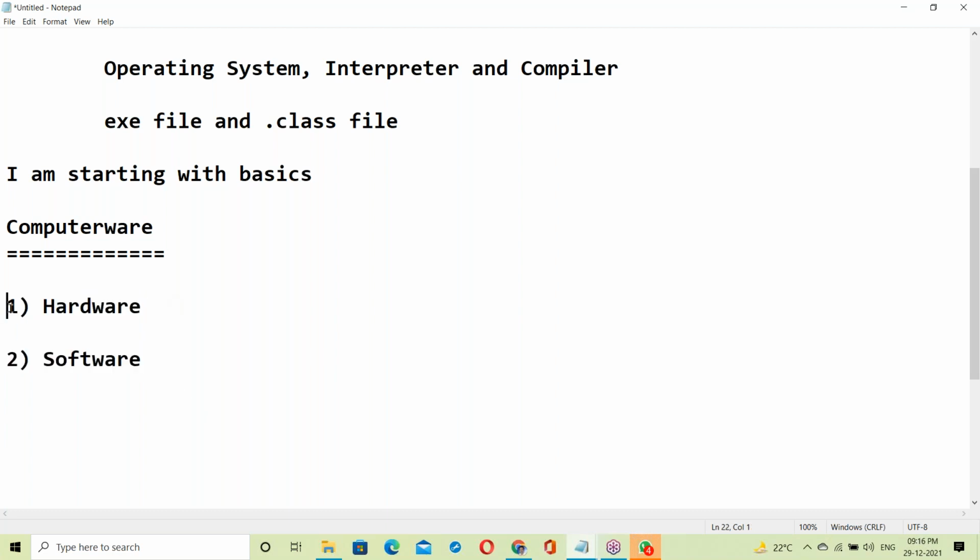Hardware and software. Hardware consists of physical components. We can touch all these parts, but they are not our part. We are the software engineers. So let us start with software.